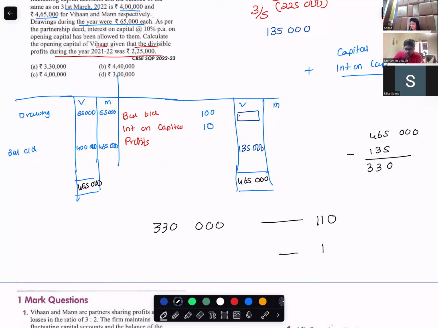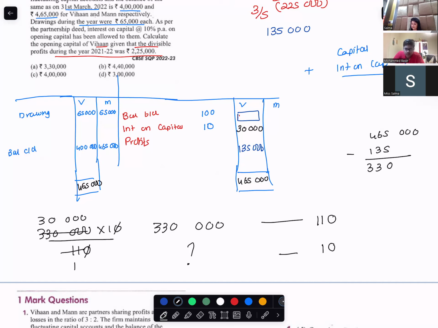So 3,30,000 represents 110. What is 10? Interest on capital. So you will divide 3,30,000 times 10 divided by 110. Interest on capital is 30,000.